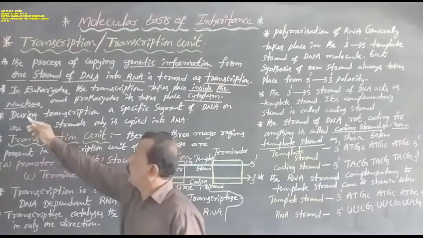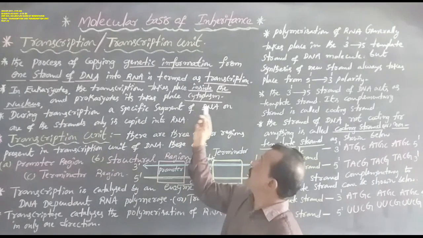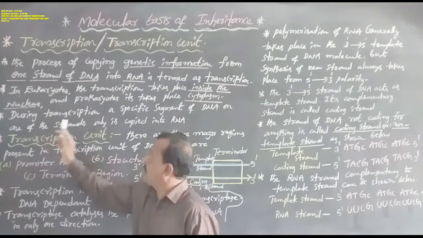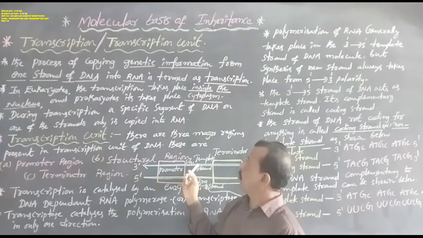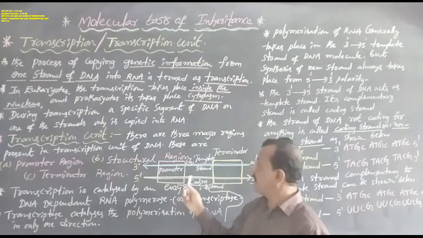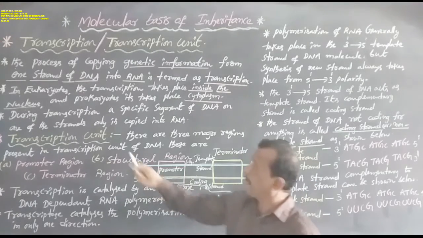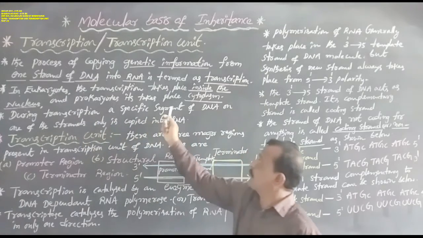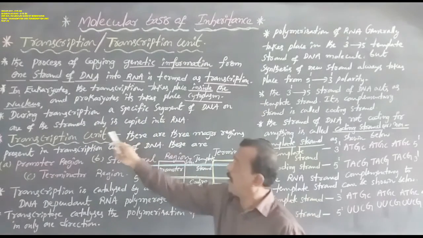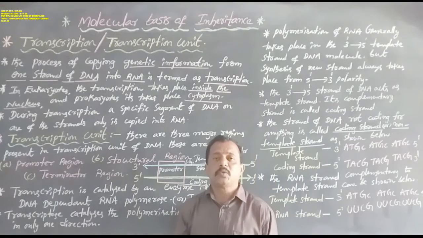Next, during transcription, a specific segment of DNA on one of the strands only is copied into RNA. This is one specific segment of DNA, and only one of the strands is copied into RNA. That is also transcription.